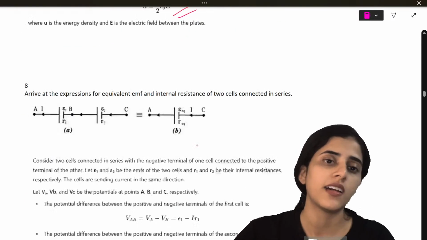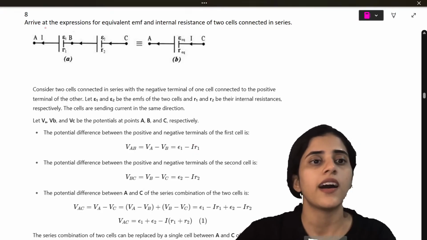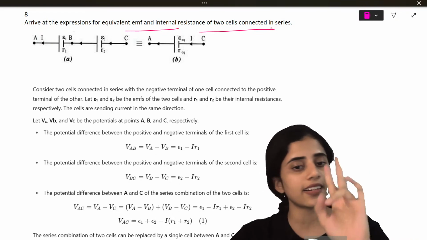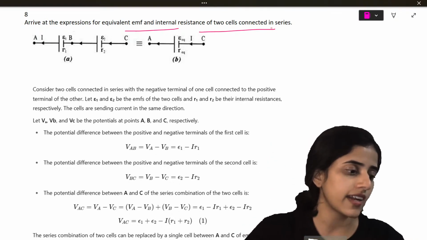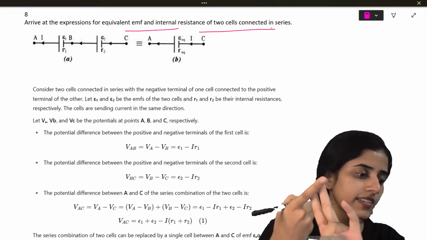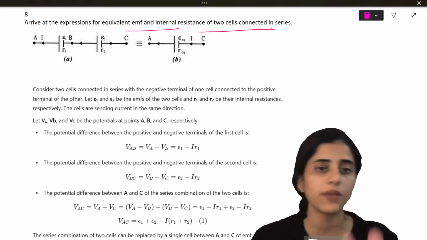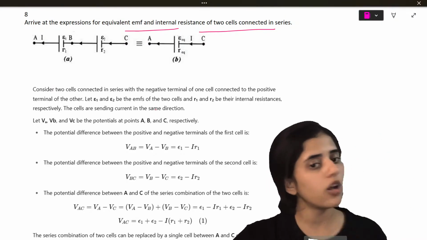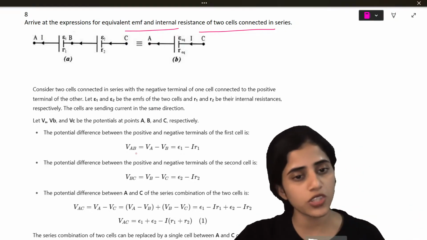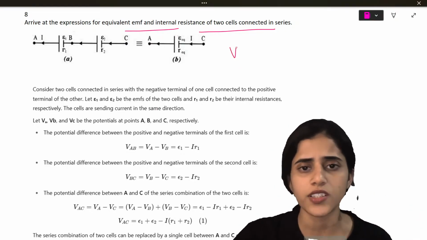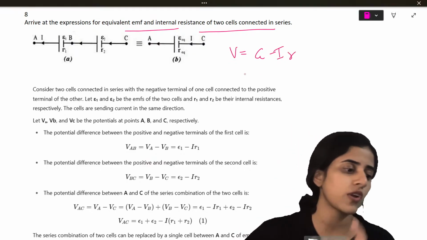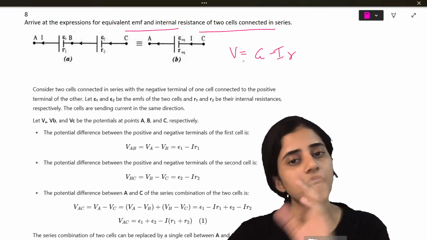Next question. Arrive at an expression for equivalent EMF and internal resistance of two cells connected in series. So you have to know connected in series and connected in parallel for both. You have to know the derivation for both. All the steps are mentioned here. So you just have to do what? V is equal to E minus Ir is the general formula. So you have to keep substituting that for VA and VB.